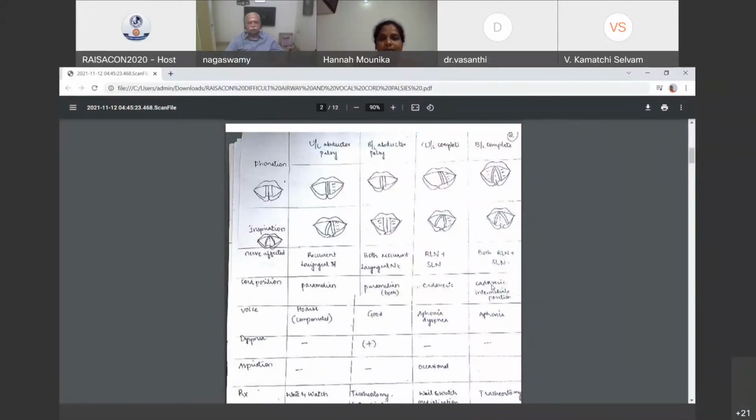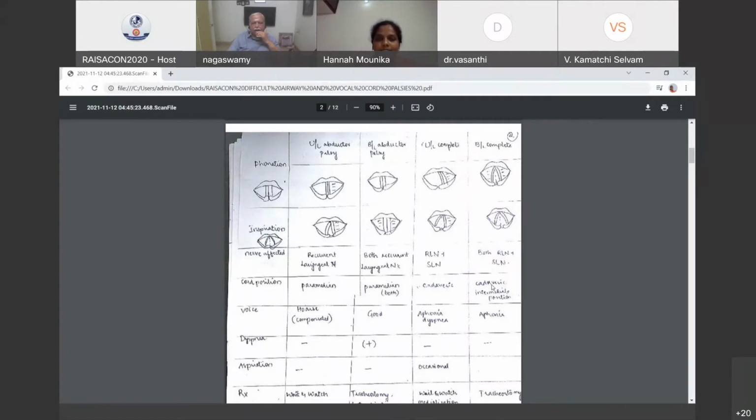So in unilateral abductor palsy, during phonation, not much change will be there. It's paramedian, 1.5 centimeter just beside. And during inspiration, the right side remains the same, but the left side moves, like abduction will be there. So the normal gap will be there, just mild hoarseness, which will be compensated later.